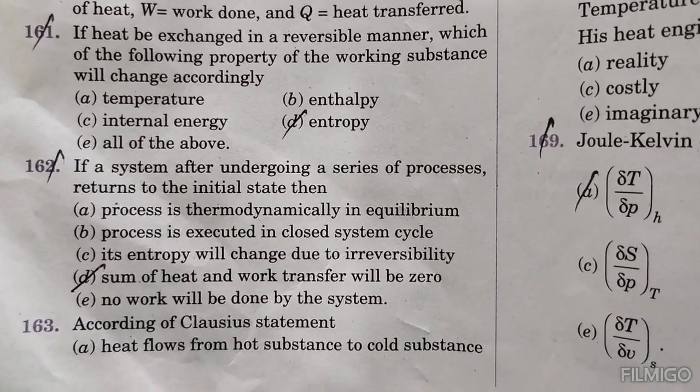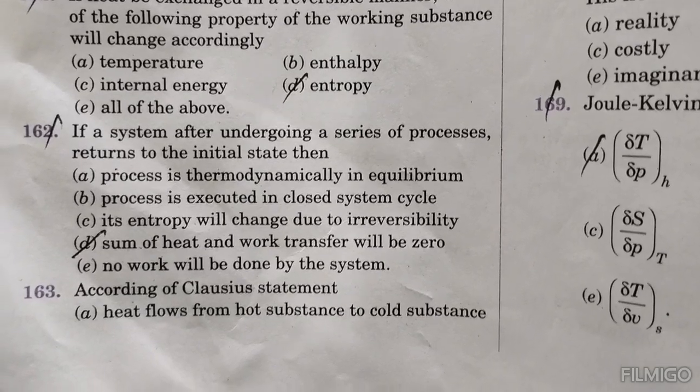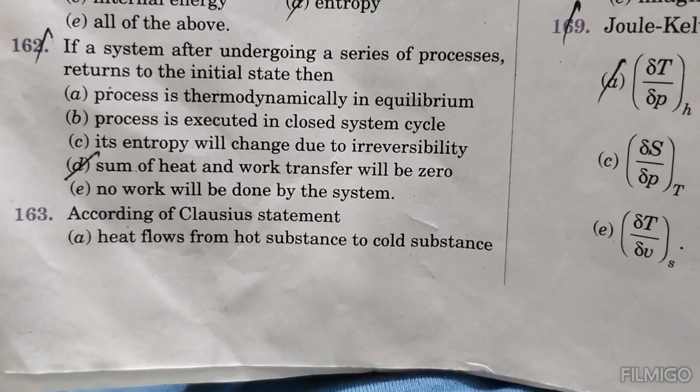If a system, after undergoing a series of processes, returns to the initial state, the sum of heat and work transfer will be 0. According to the Clausius statement is the